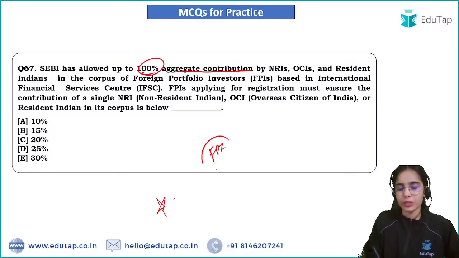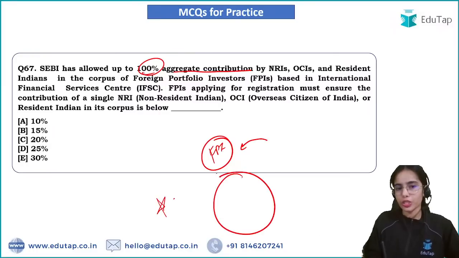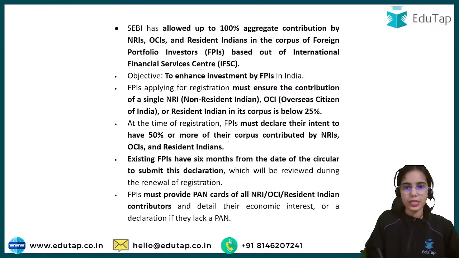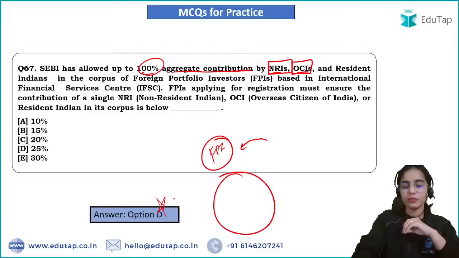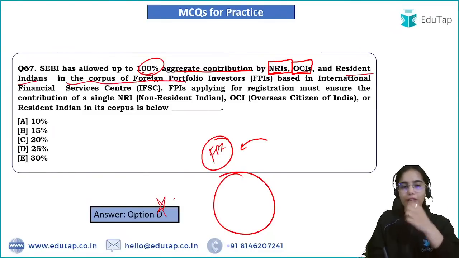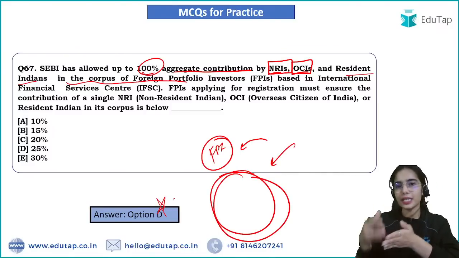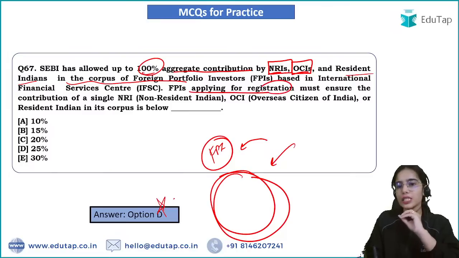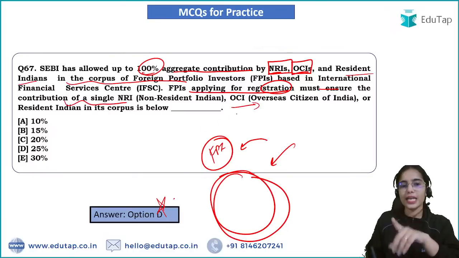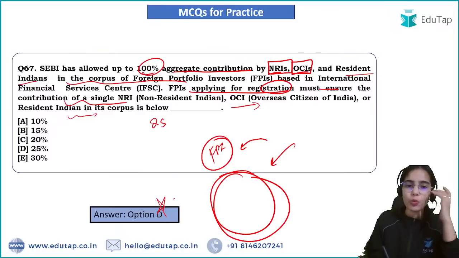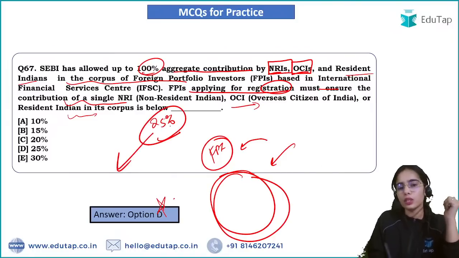In the foreign portfolio investment, the whole 100% of contribution can be provided by the non-resident Indians, the overseas citizens of India and the resident individual Indians in the corpus of FPI. FPIs applying for registration must ensure that the contribution of a single NRI, OCI or resident individual Indian should be below 25% of the corpus.